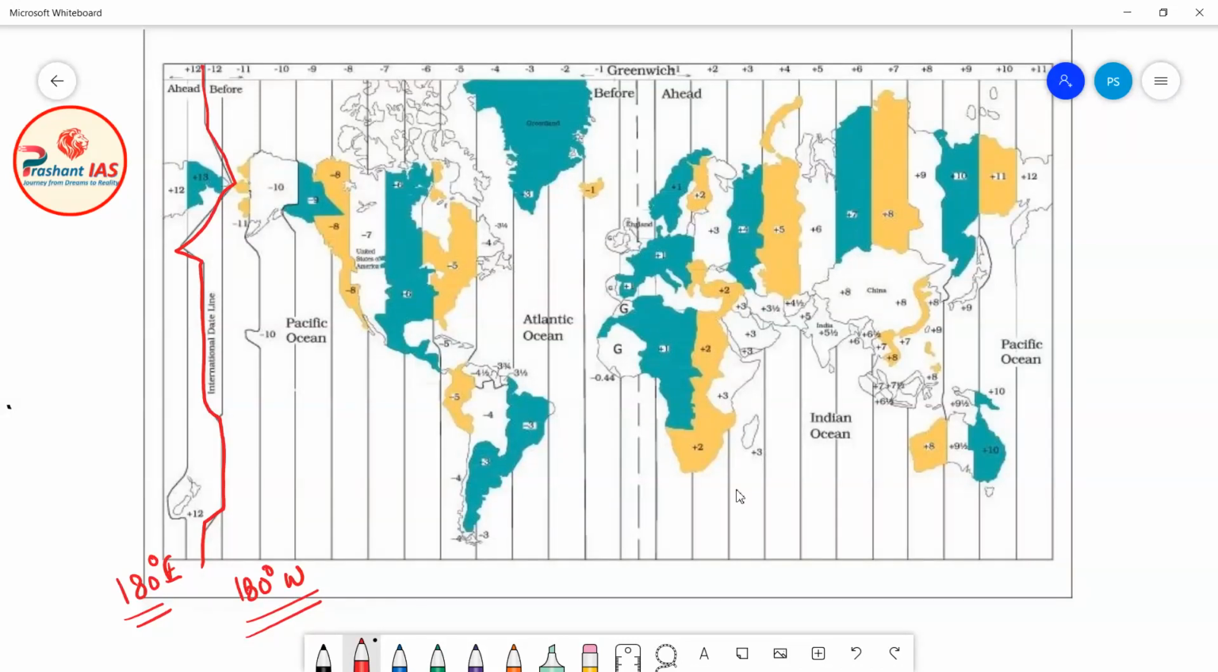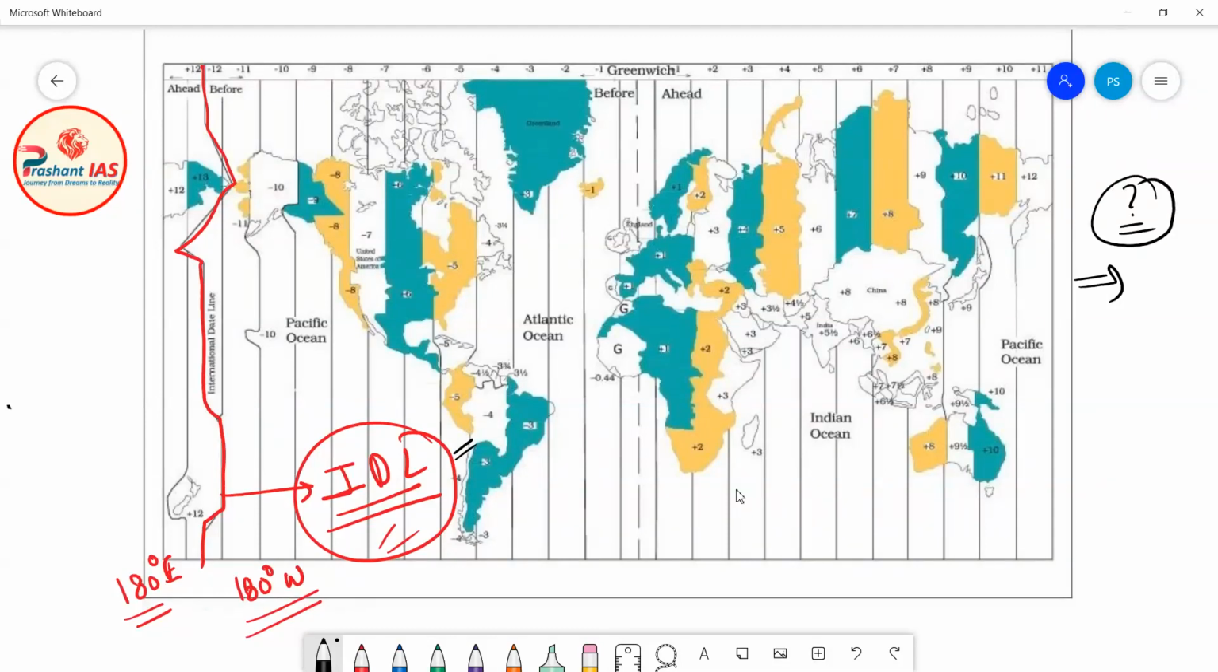Now, due to this beautiful feature, a very interesting name has been given to this zigzag line. This line is called the international date line. Now friends, a very interesting question arises again. The second important question is: why is this line called the international date line?